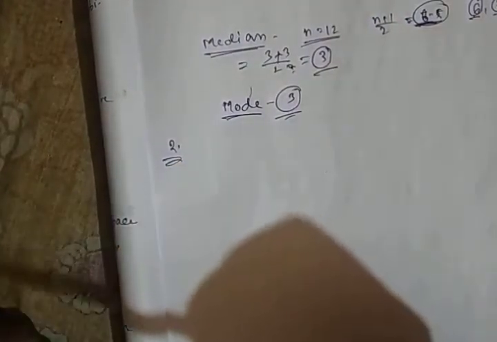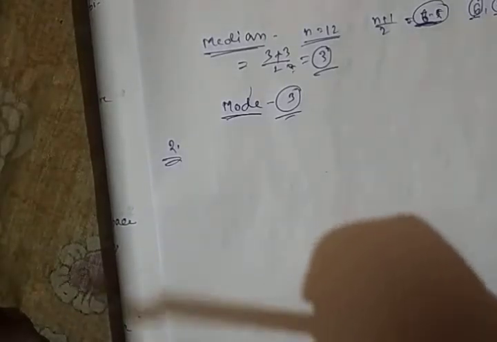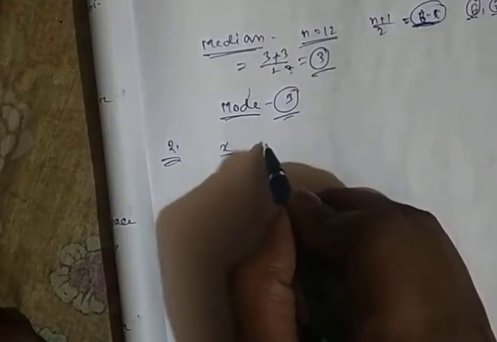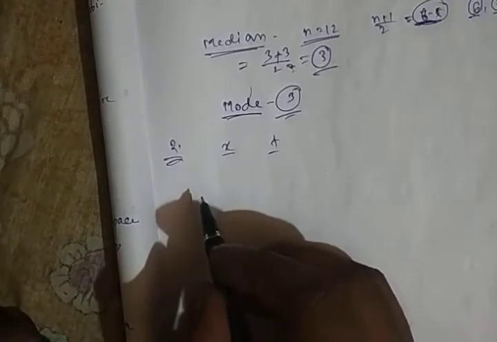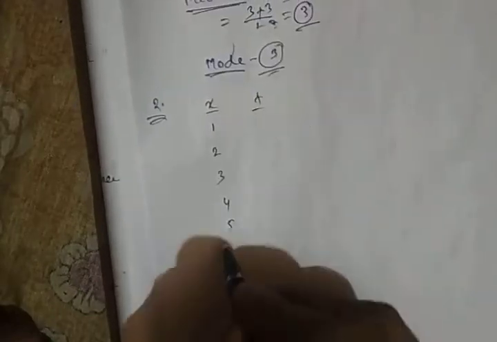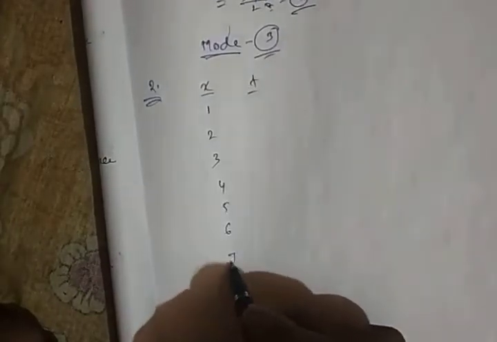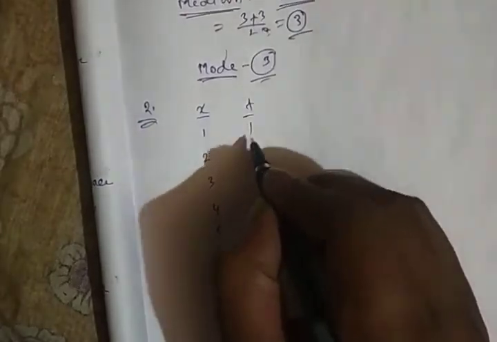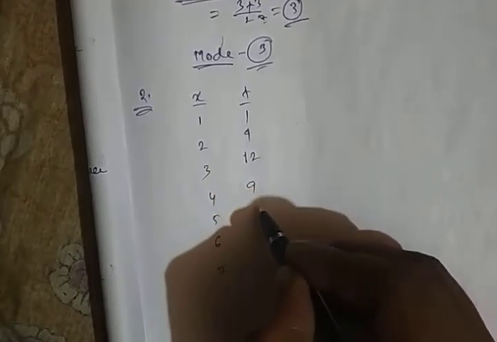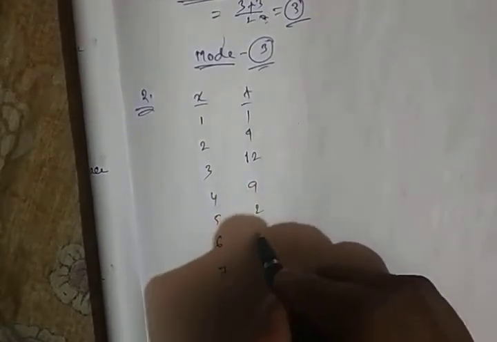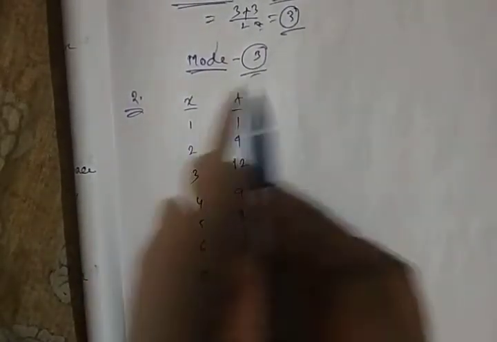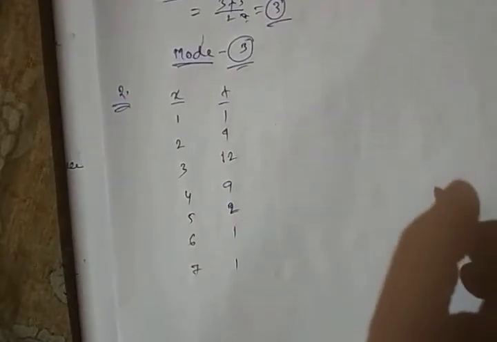Now for simple frequency distribution and group frequency distribution, we always write in this form, column-wise. Okay, so first x, next frequency. So x are given as 1, 2, 3, 4, 5, 6 and 7. Okay, and the corresponding frequencies are 1, 4, 12, 9, 2, 1, 1. Okay, so this is the simple frequency distribution given. Now we have to find the mean, median, mode.